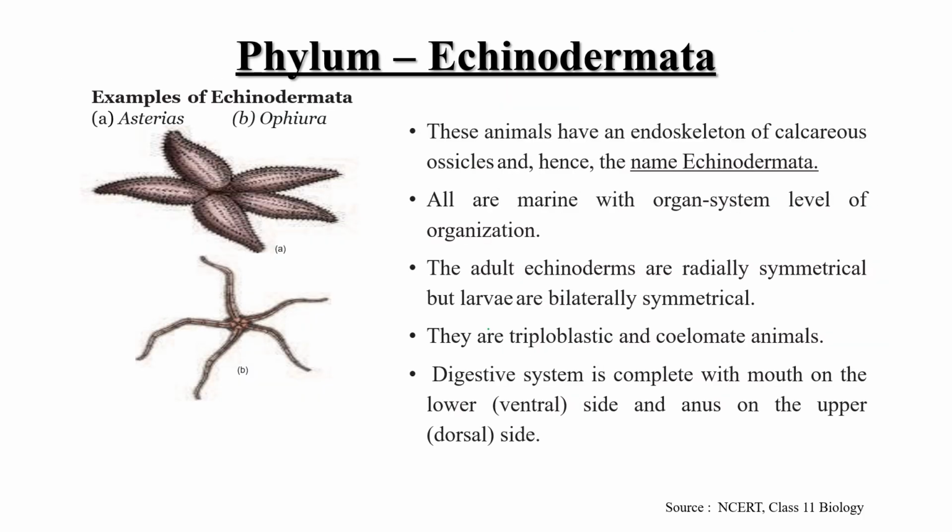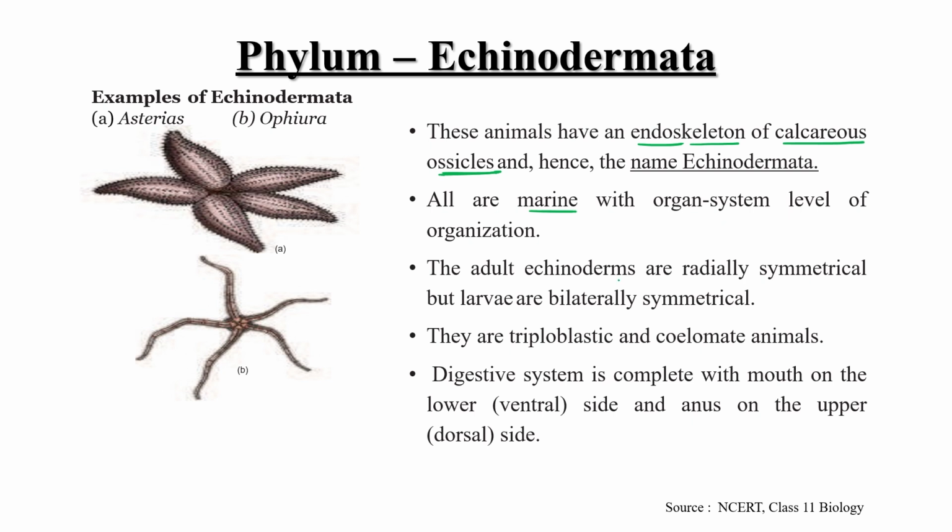Next phylum is Echinodermata, and all those animals belonging to this phylum have an endoskeleton of calcareous ossicles. That's why this phylum is known as Echinodermata. All the members of this phylum are marine in nature, with organ level of organization.